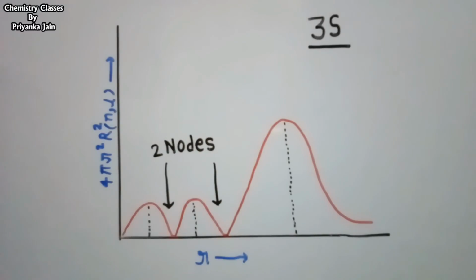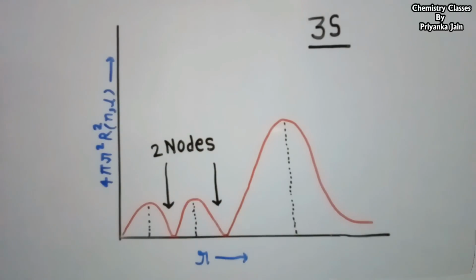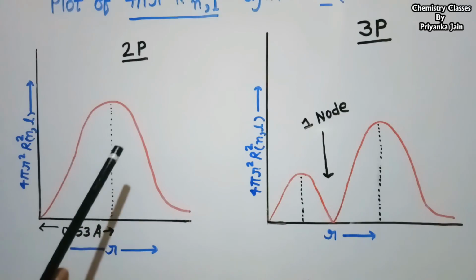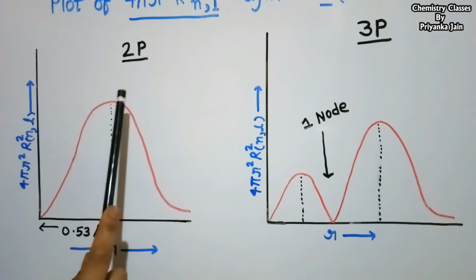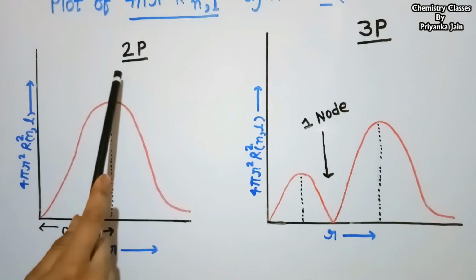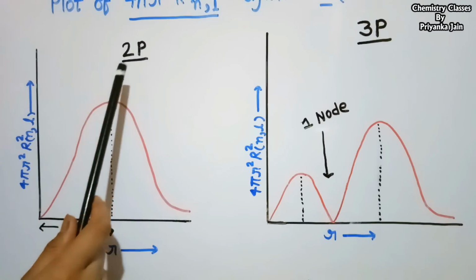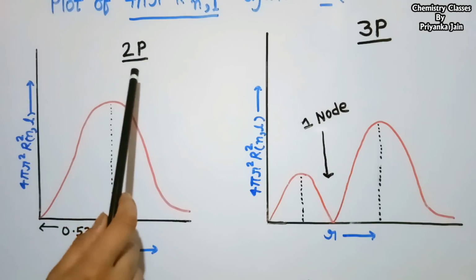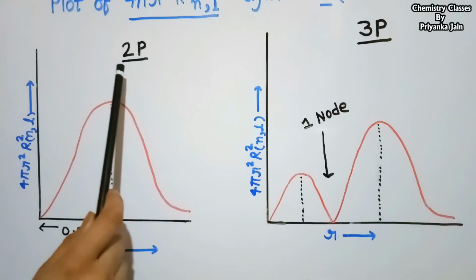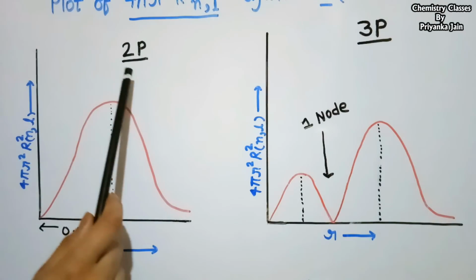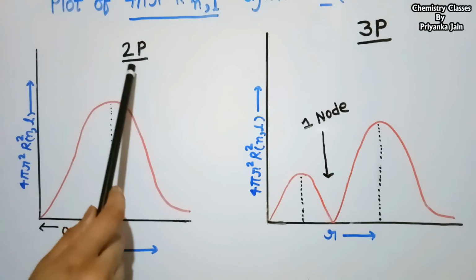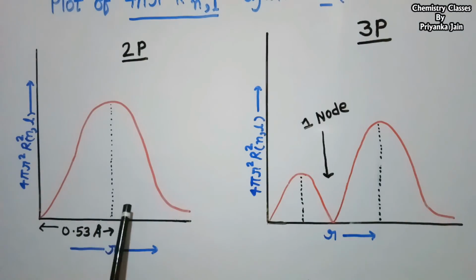Now we will see the graphs for the p orbitals. These are the plots for the p orbitals. Here we can see that the graph for the 2p orbital is the same as that for the 1s orbital. This is because the 2p orbital is the lowest p orbital. There is no 1p orbital, and hence the graph for the 2p orbital will be similar to that for the 1s orbital. Here there is only one maxima and there is no node present.